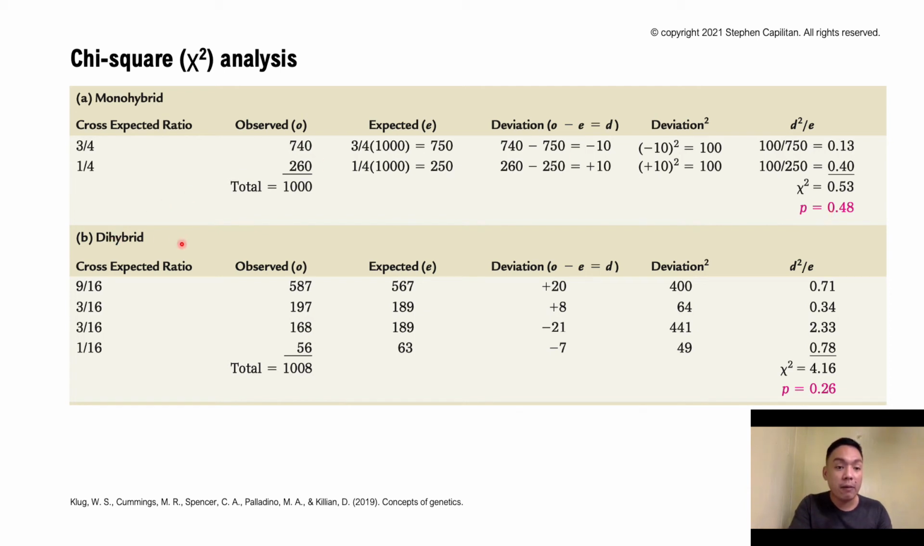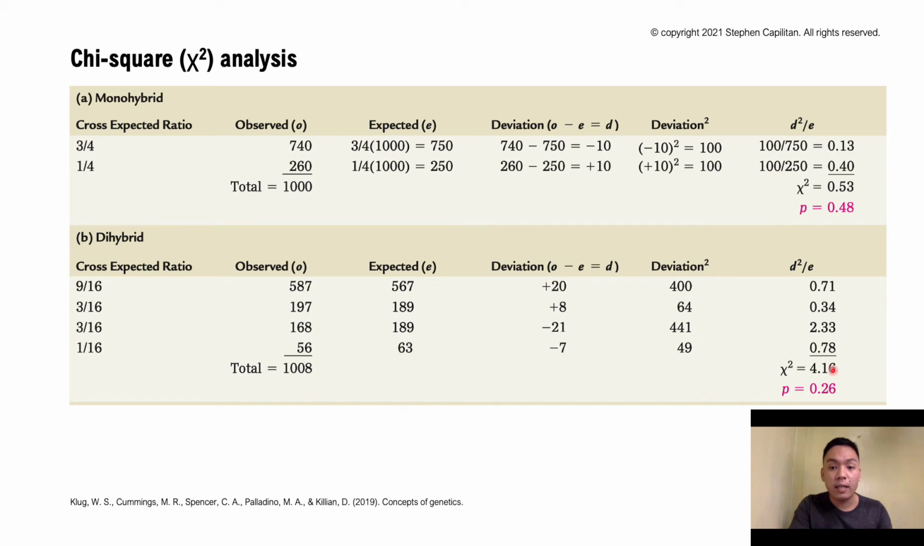Same thing with the dihybrid cross, since we are expecting them to follow the ratio of 9:3:3:1. We also have the observed numbers from this section, and the expected numbers coming from simply multiplying 9/16 by 1000.